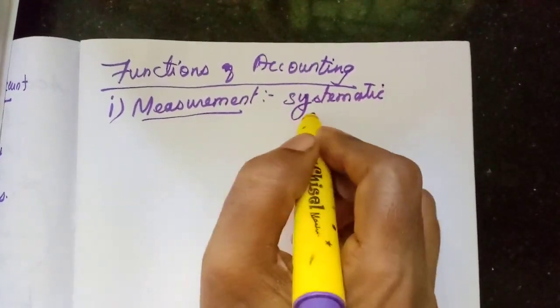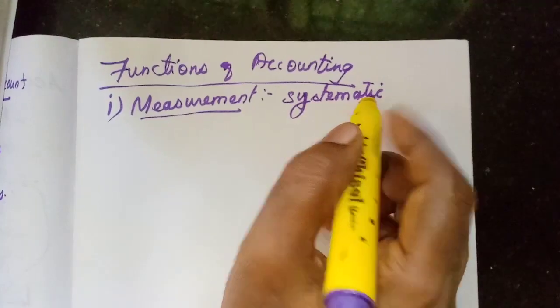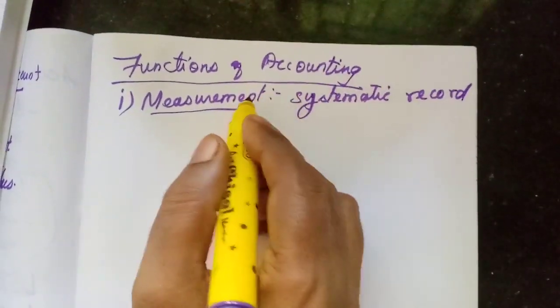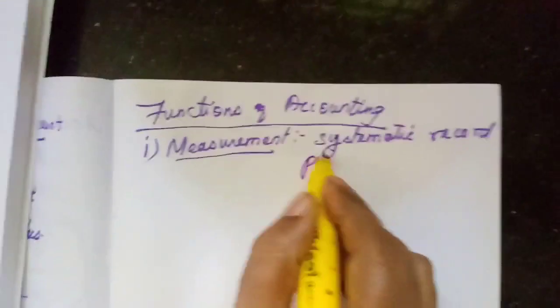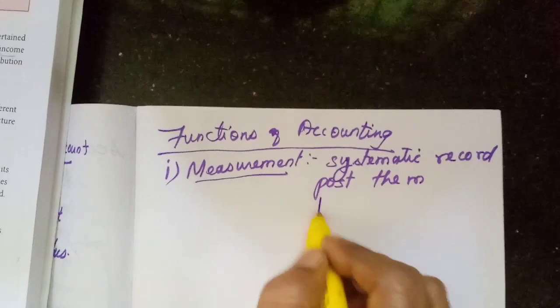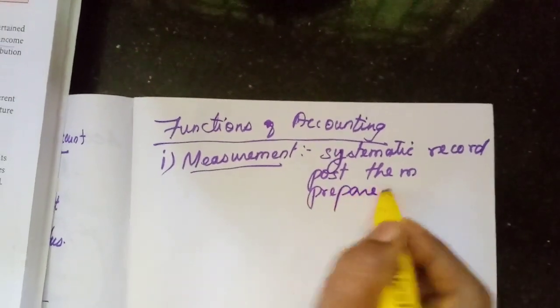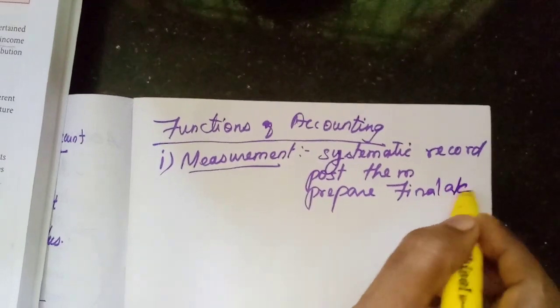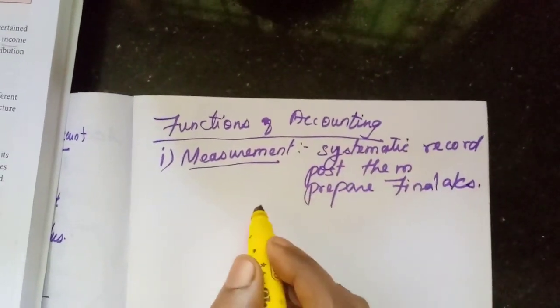So, accounting is a systematic record of transactions, posting them to the ledger and preparing the final accounts. That is the main function.